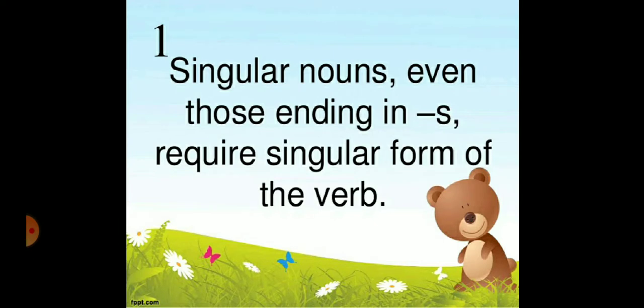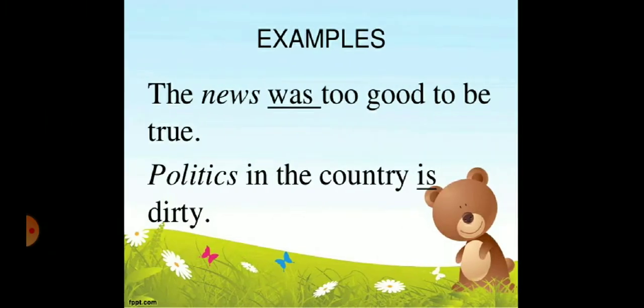Now, my dear students, let's begin the rules and look at the examples. Rule number 1. Singular nouns, even those ending in s, require the singular form of the verb. For example, news. S is used here at the end of news, but it is singular.